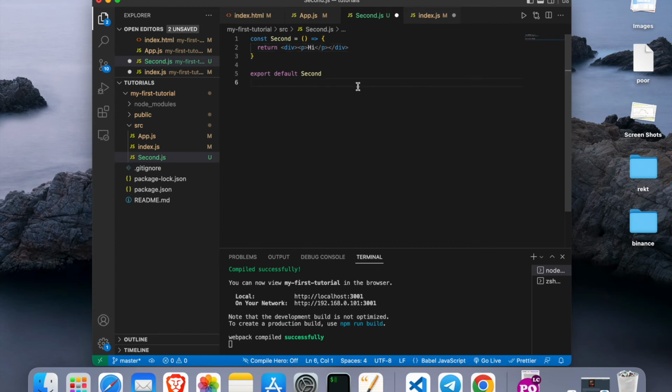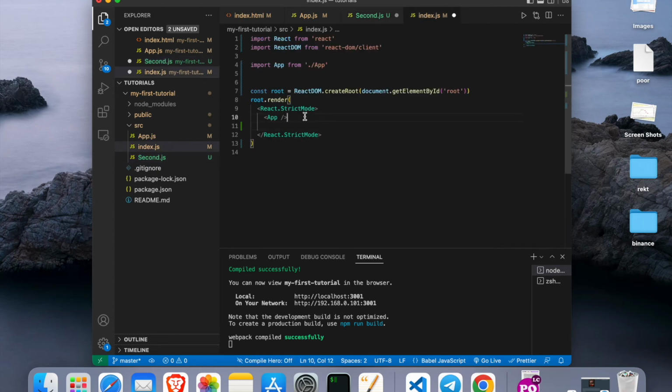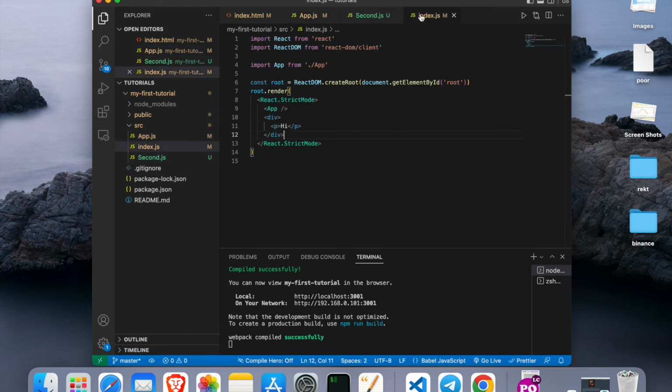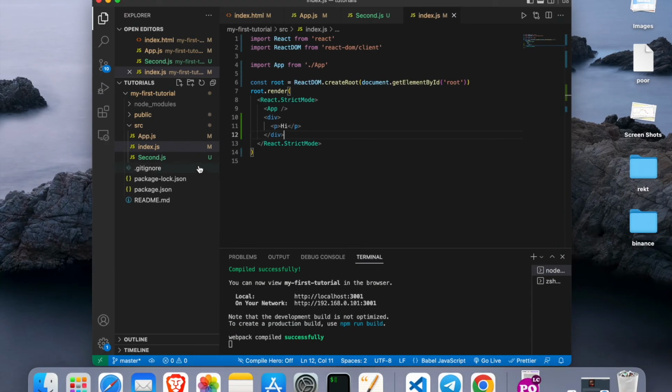Okay, and then if we just copy this div from here and come back and paste it underneath app, all right, we save it. If we save it and we go back, we'll still see that it's not breaking and it's showing hi. Okay, so take a look at here, index.js.